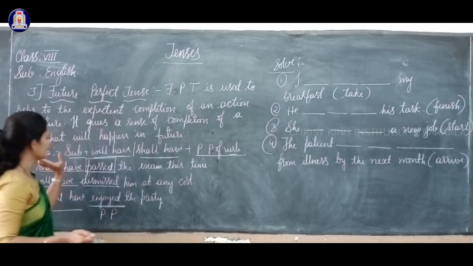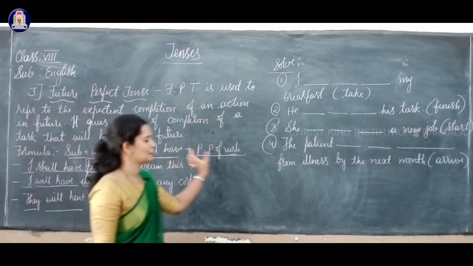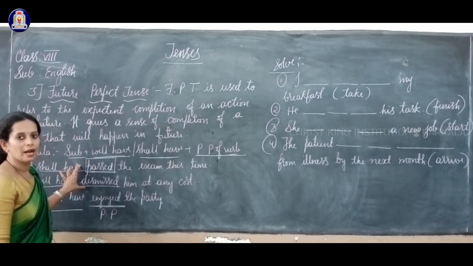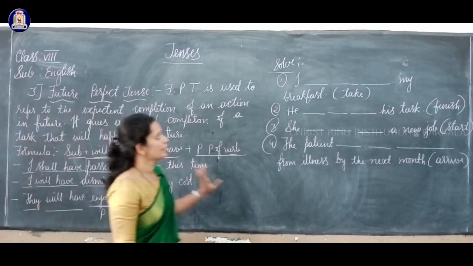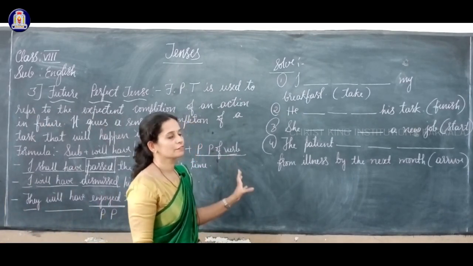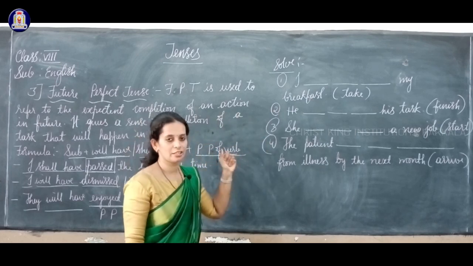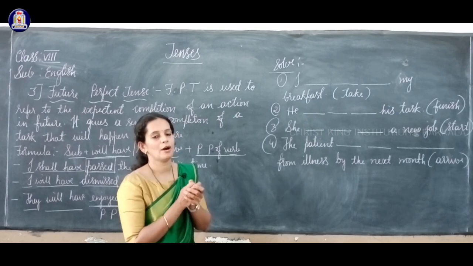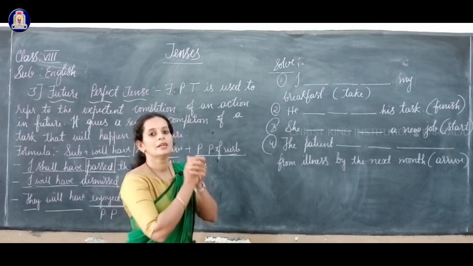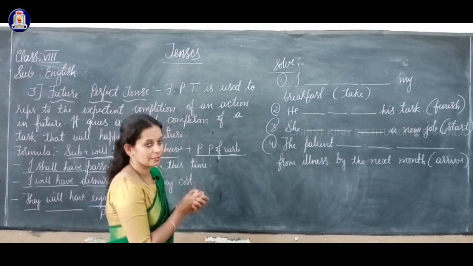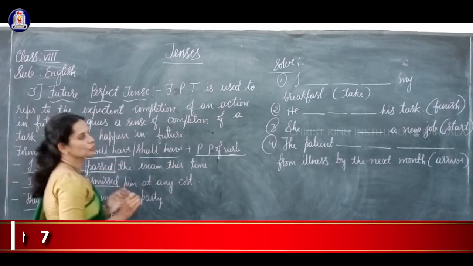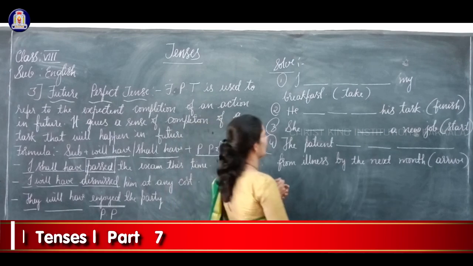Okay, and the formula is subject plus will have or shall have plus past participle form of the verb, and you learnt examples also just now. Now we'll solve some of the problems given here. Fill up the blanks. Inside the bracket there are verbs given. You have to use those verbs and fill up the blanks under future perfect tense. So use this formula to fill up the blanks here.